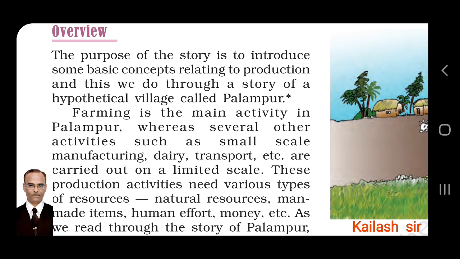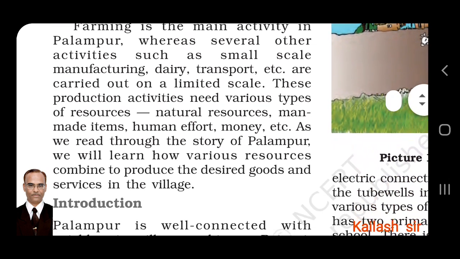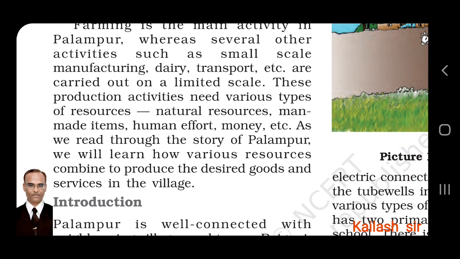Farming is the main activity in Palampur as it is a village, and you know in India in villages mostly agriculture is done. Whereas several other activities such as small scale manufacturing, dairy, transport, etc. are carried out on a limited scale. On a major scale, what is mostly done? Farming. But there is also small scale work, that is manufacturing. Manufacturing means production of some things at a low level. Dairy means milk products. Transport, etc. are carried out on a limited scale, not at a large scale.